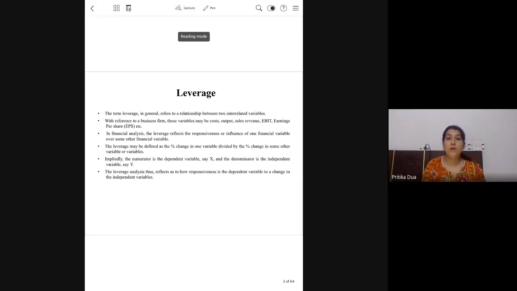So the term leverage is a relationship, as I've explained, between two interrelated variables. You are seeing the percentage change in the dependent variable because of a change in the independent variable.